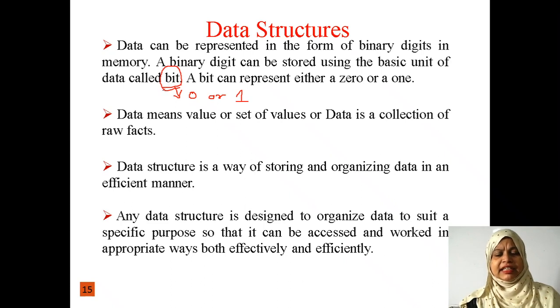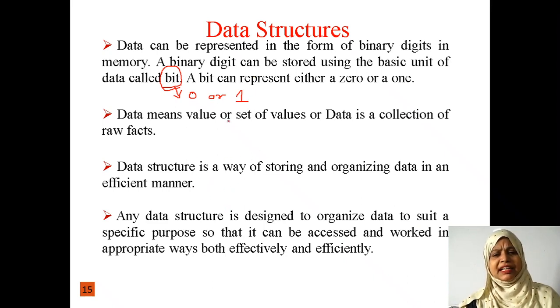Generally, data is stored in terms of binary digits, either 0 or 1. The 0 or 1 is stored in a single memory unit, that is known as a bit. Data structure means we are organizing the data, storing the data in a systematic order.